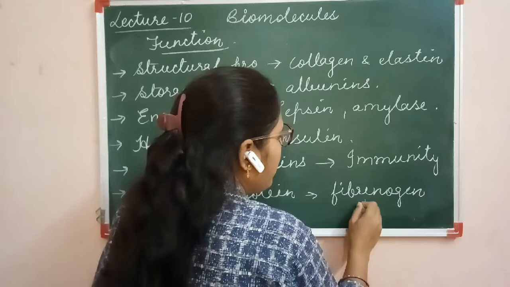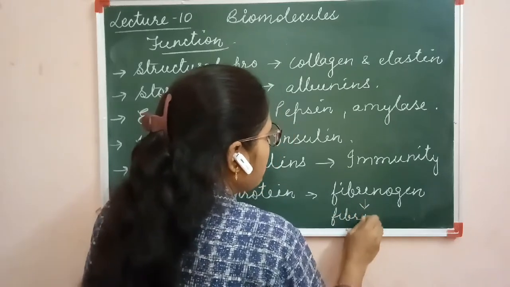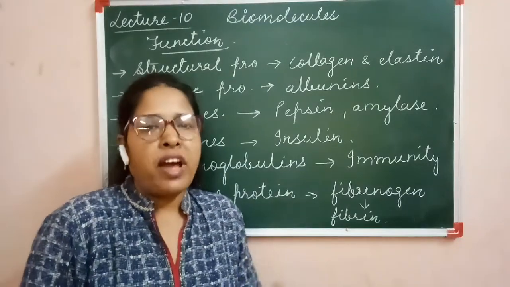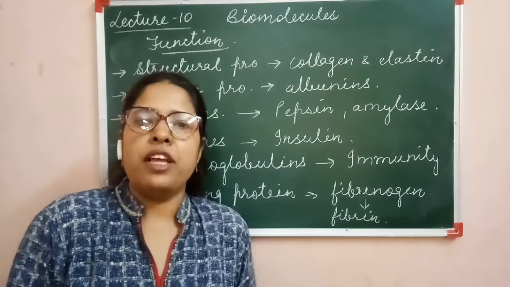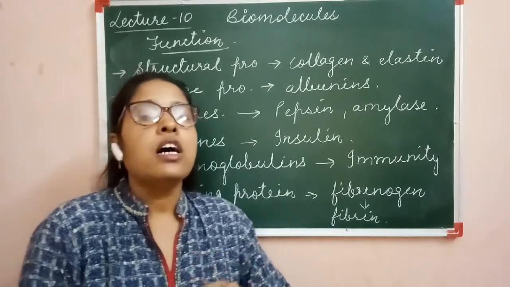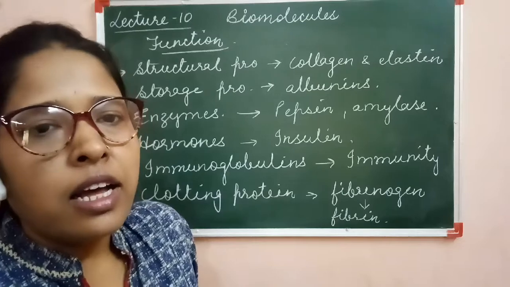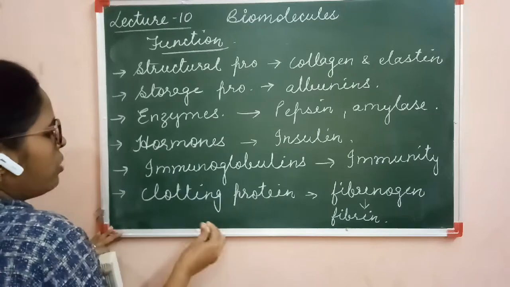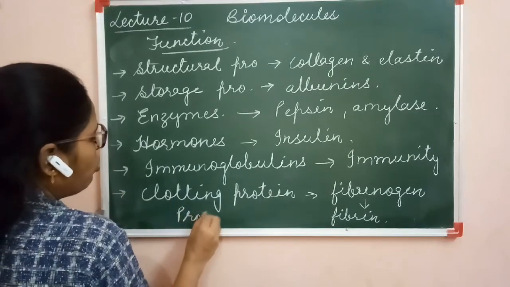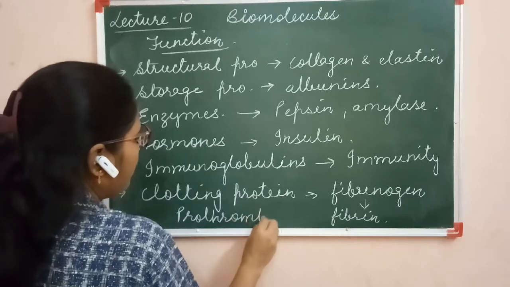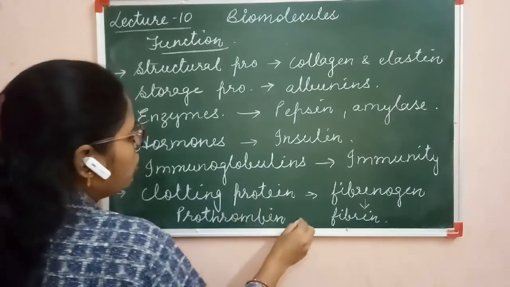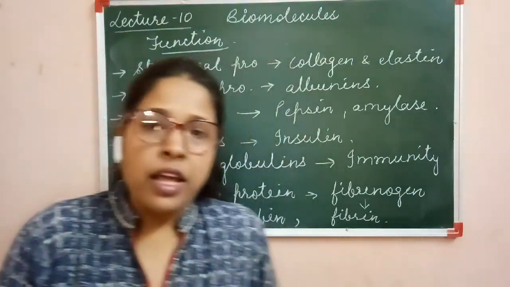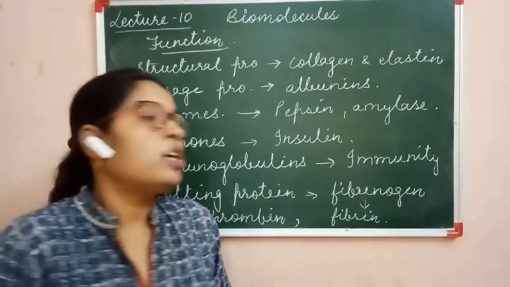It gets converted into its active form, that is called fibrin. Fibrinogen is inactive and it is non-fibrous. It gets converted into fibrin, which is a fibrous structure, and it forms the clot at the area of the wound. Clear? One more clotting protein is called prothrombin. It is again an inactive protein and it gets converted into thrombin and helps in the process of blood clotting.